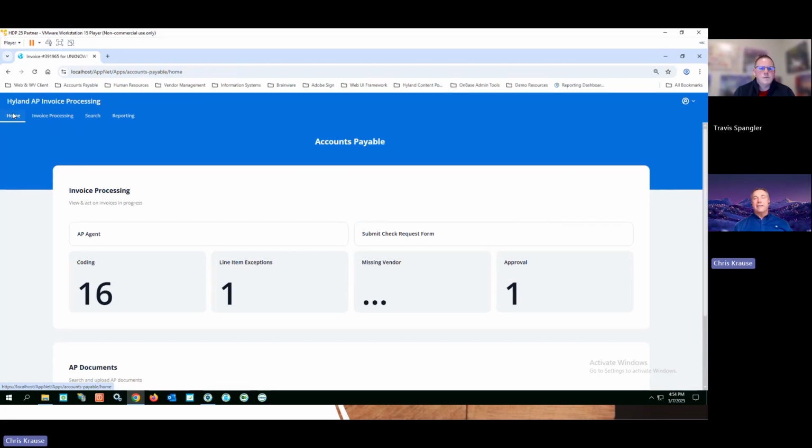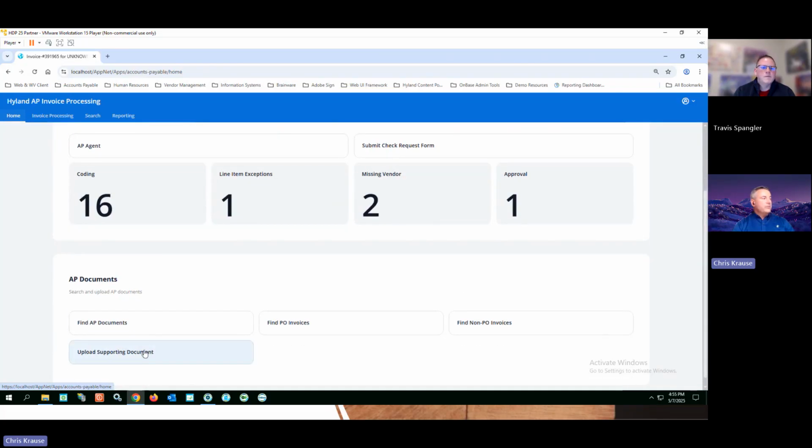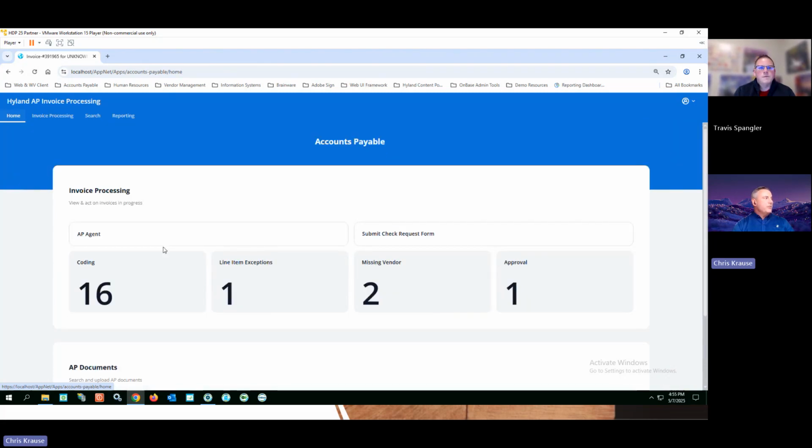So going back to our home screen, because I'm fully customizing this, I can do anything I like. I can request things like OnBase Unity forms to say submit a check. I can do other document uploads. So if I'm in here and I just need somebody to submit additional information, like maybe somebody gave me a document that I need to upload, I can do that directly from here. A very clean interface.